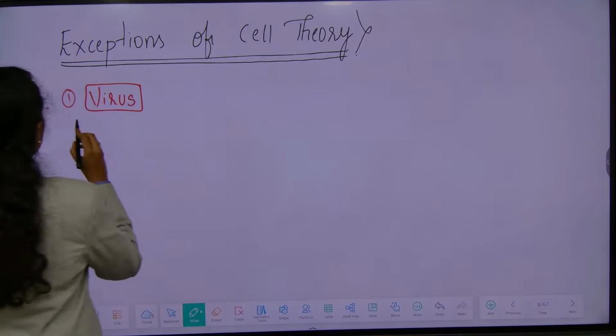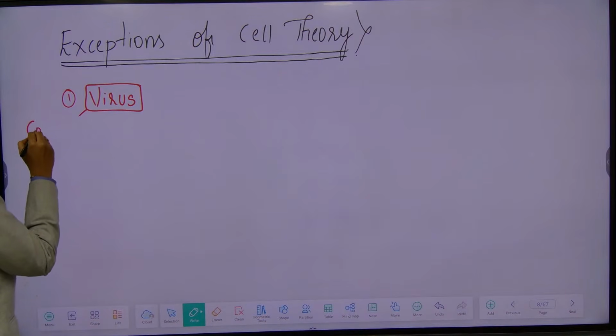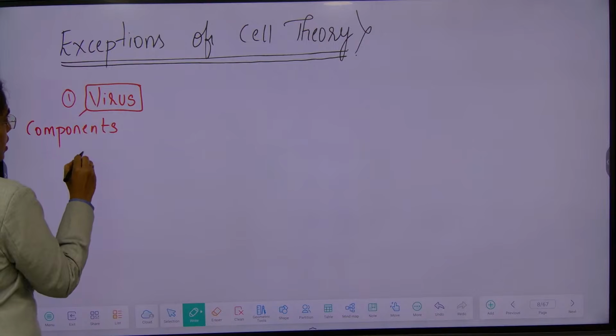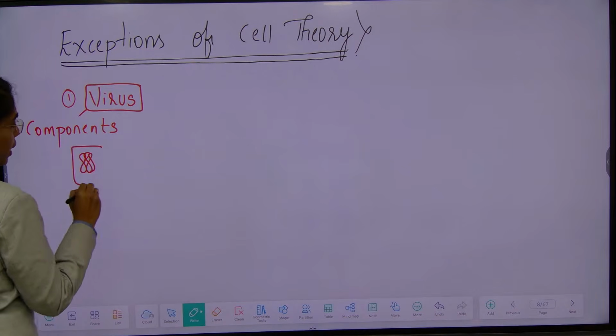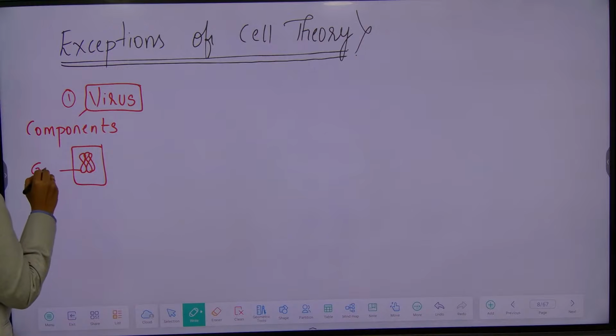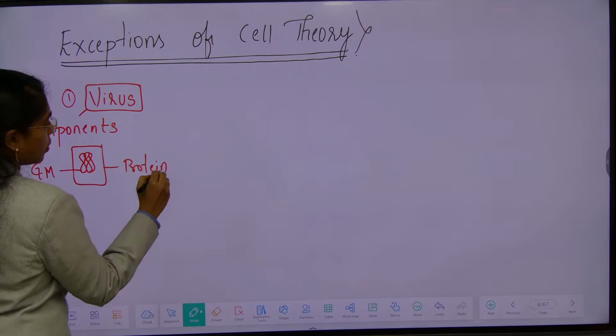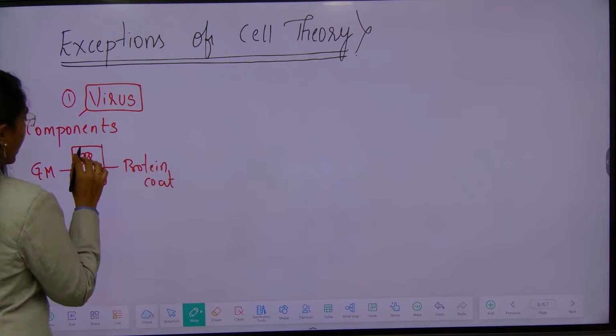So here please note down the components of viruses. It just includes genetic material with a protein coat and an envelope.